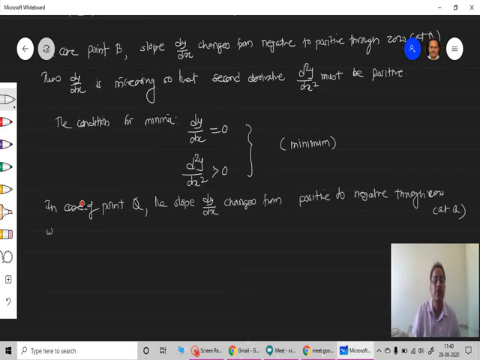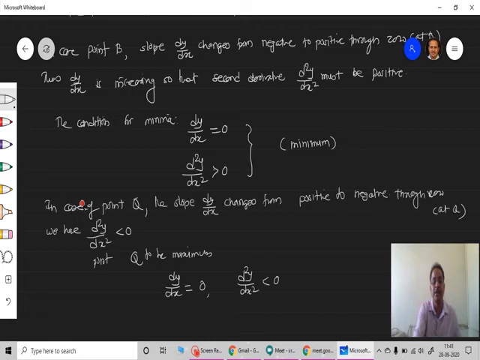Okay, therefore we have the second derivative d square y upon dx square less than 0. Therefore, the condition for point Q to be maxima or maximum is that dy by dx, the first differential of the function, is equal to 0 and the second differential d square y upon dx square should be less than 0.